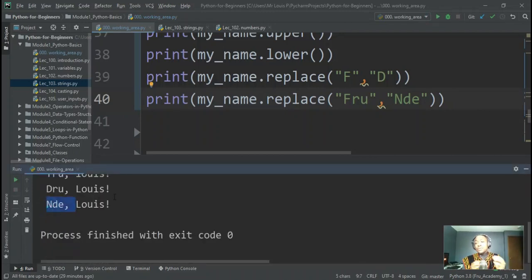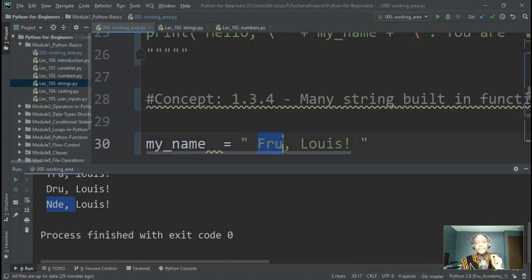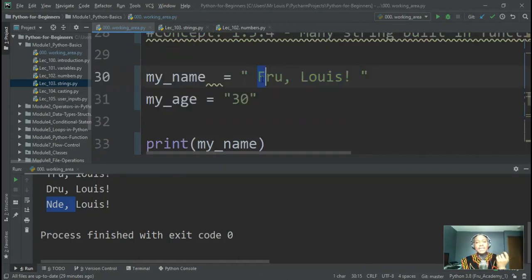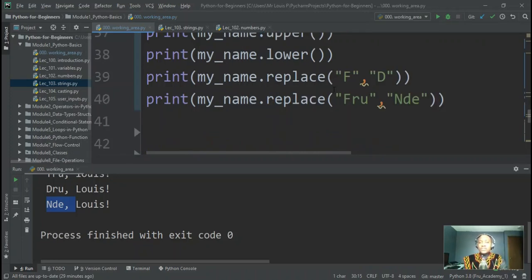So you can replace single specific characters, blocks of characters, or entire words. That's one way we can find and replace things within strings.